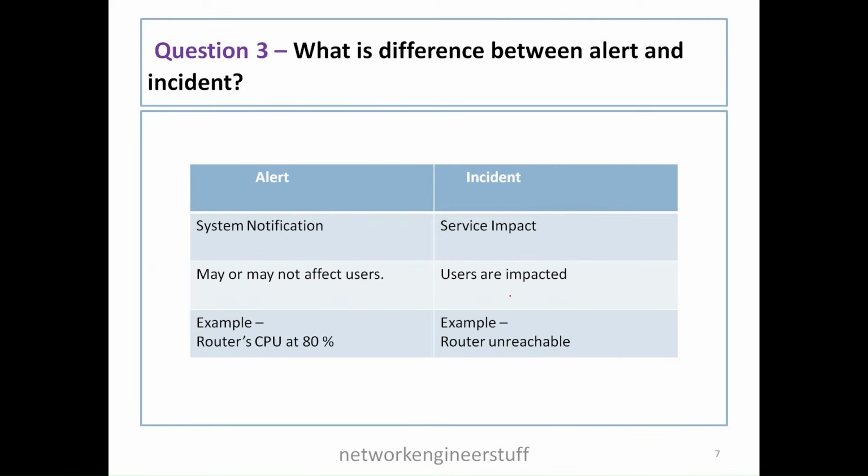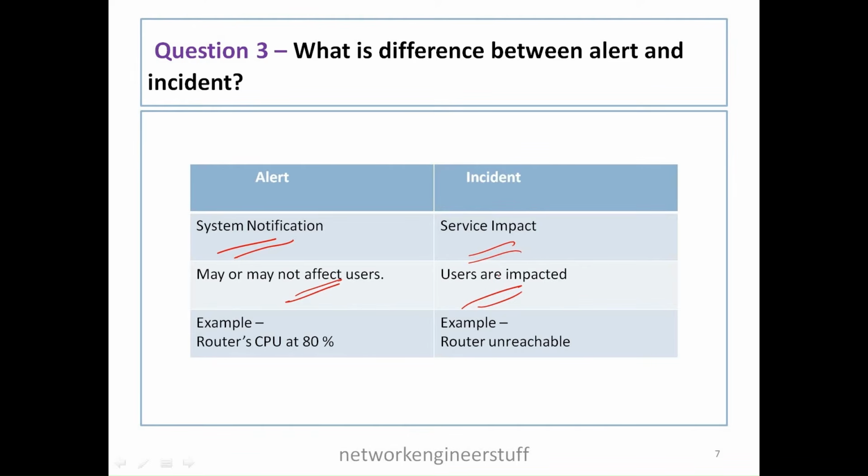I've added this slide which will give you a good idea about alert and incident. An alert is nothing but a system notification which may or may not affect the users. Whereas an incident is service impacting, users are impacted. For example, an alert may be that there's a router in the network and CPU utilization has gone to 80%.